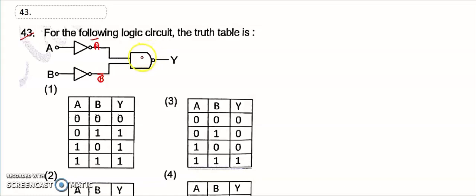This gate gives A dot B, and for this gate the dot gives A bar dot B bar, with a whole bar over it. So from De Morgan's theorem, A bar dot B bar whole bar is equal to, from De Morgan's theorem,